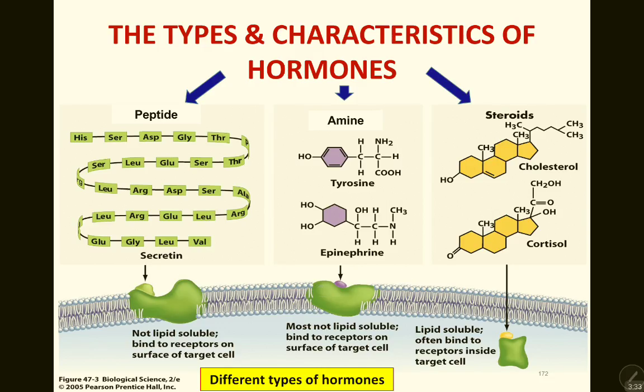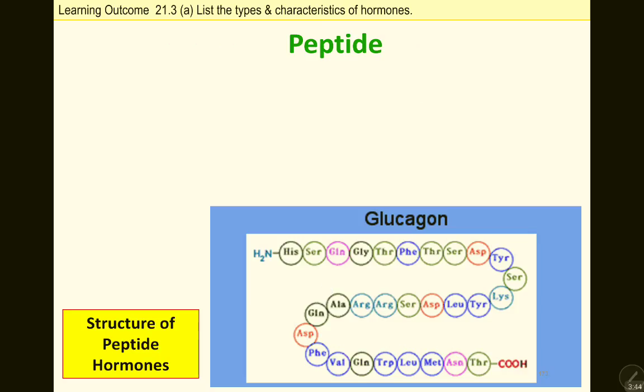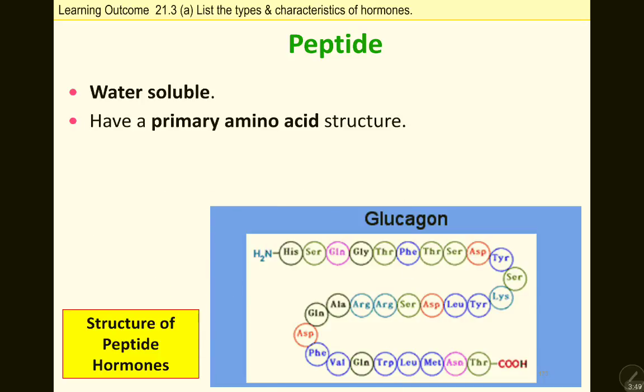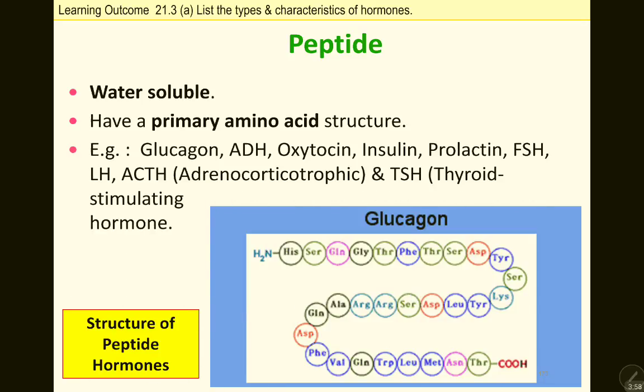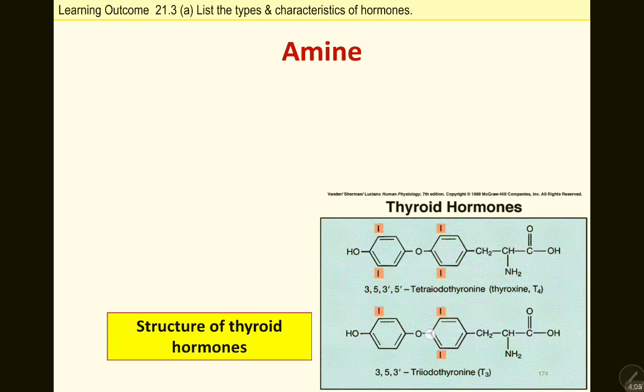Okay, so there are several types of hormone. We divide them into peptide hormone, amine hormone, and steroid hormone. Peptide hormones are water soluble and have a primary amino acid structure. So it's a primary level, just a long polypeptide chain. Examples are glucagon, ADH, oxytocin, insulin, and so on. So this is the first type of hormone.